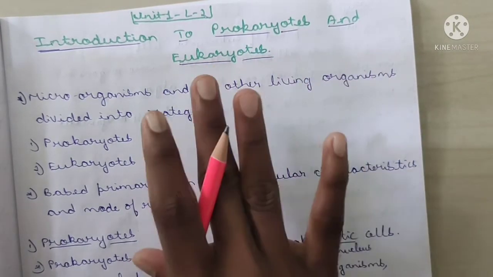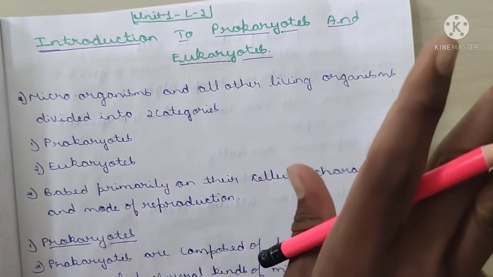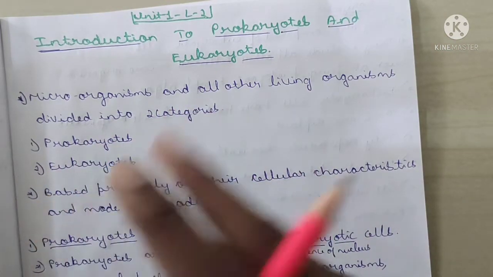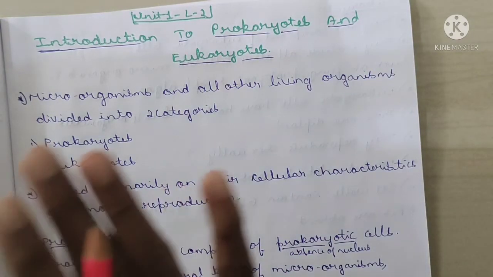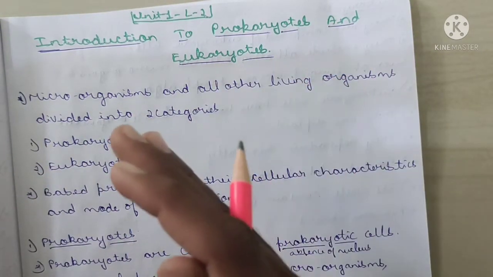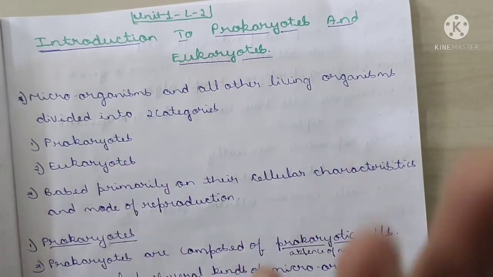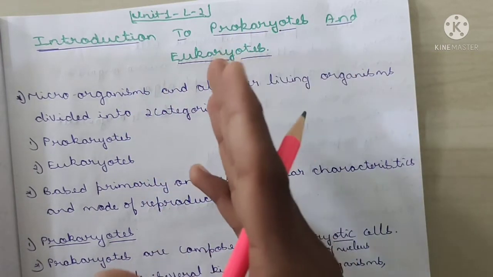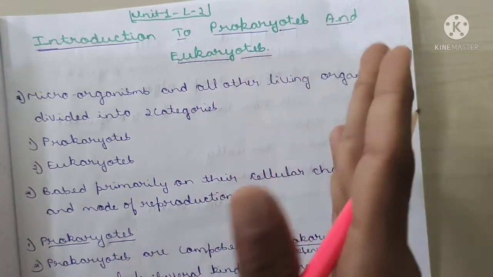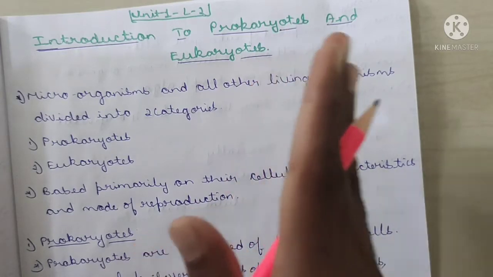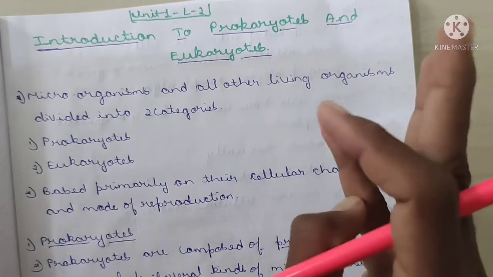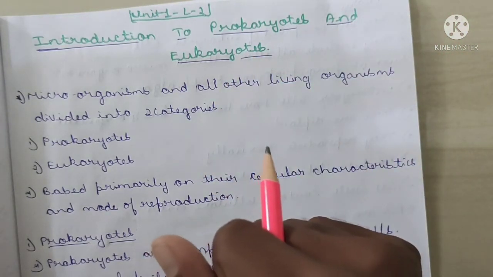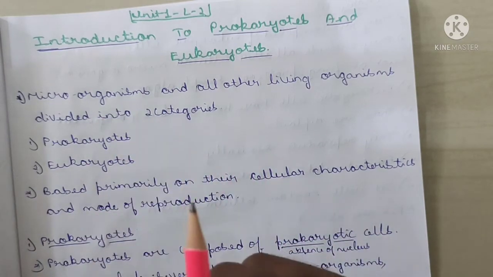Let's study the introduction of prokaryotes and eukaryotes. Basically, these are microorganisms. Microorganisms and all other living organisms are divided into two categories, prokaryotes and eukaryotes. Today we are all here, many human beings, then plants, animals. The primitive stage of all those creatures is either prokaryote or eukaryote. We humans are derived from eukaryotes. Many bacteria, fungi and algae are derived from the prokaryotes.